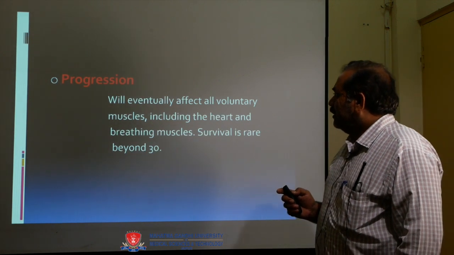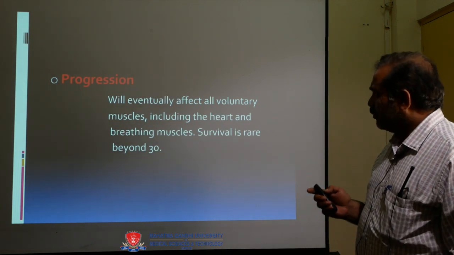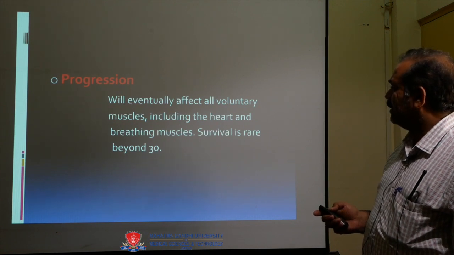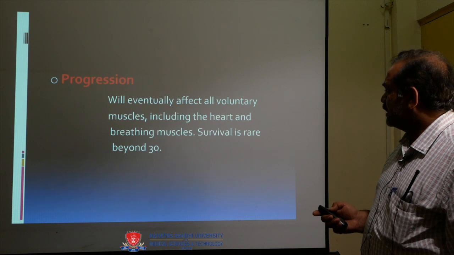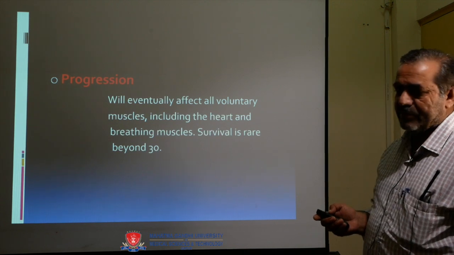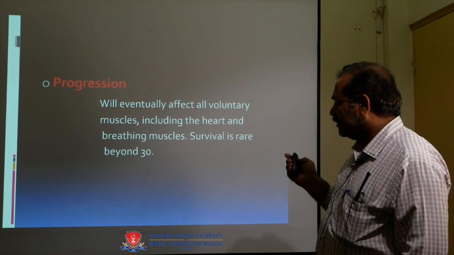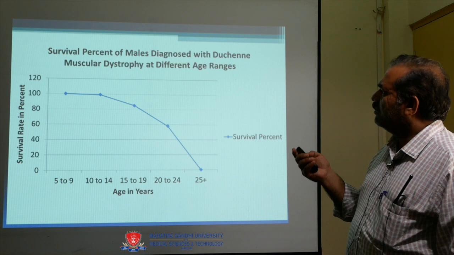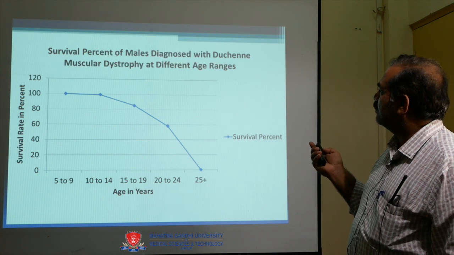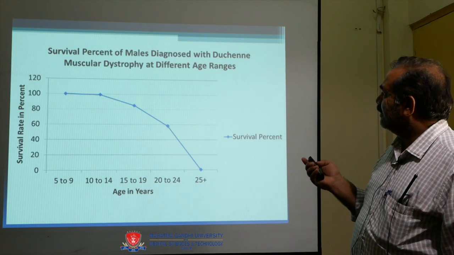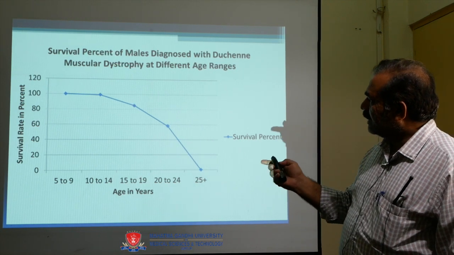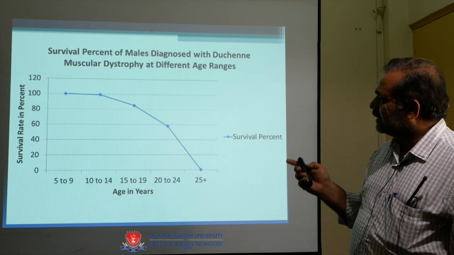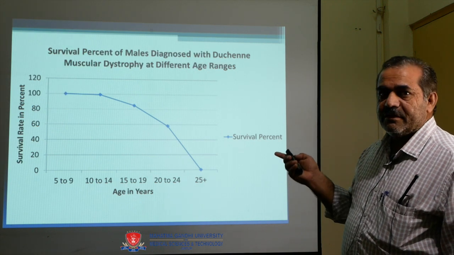It eventually affects all voluntary muscles, including the heart and breathing muscles. Survival is rare beyond 30. You can see the survival percent of males diagnosed with Duchenne at different age groups; as age increases, the survival rate decreases.